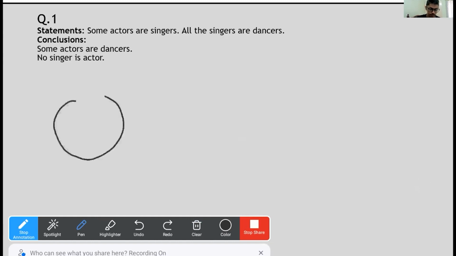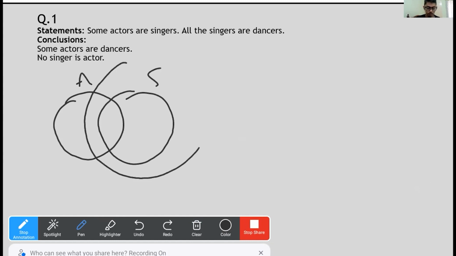So again, we'll have the Venn diagrams drawn. The similar one works. It's like the most generic representation, the generic representation of some actors or singers. Now, no singer is actor. That's what we've got to figure out, right? So, no singer is actor.